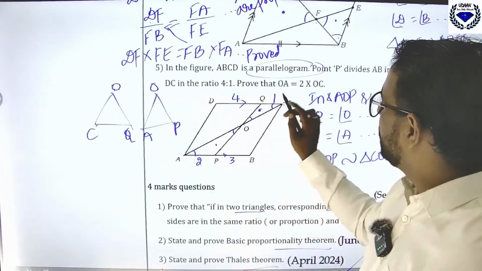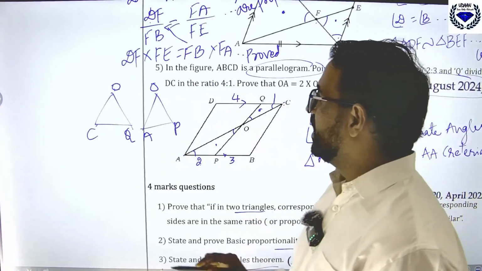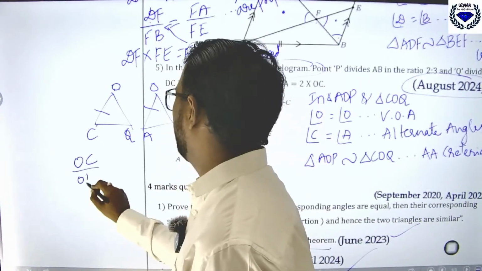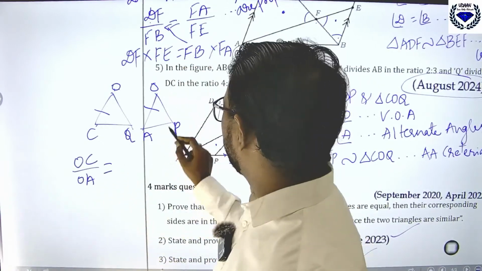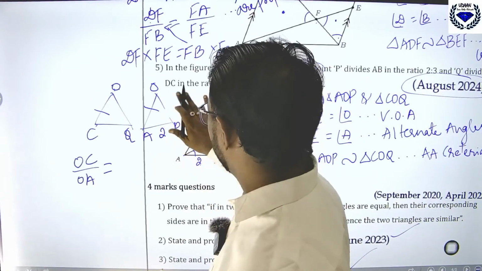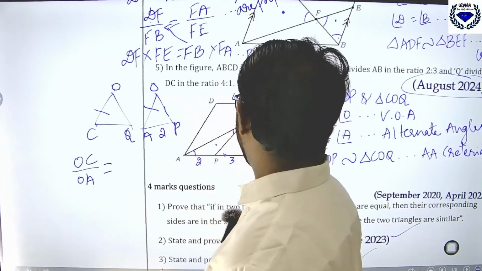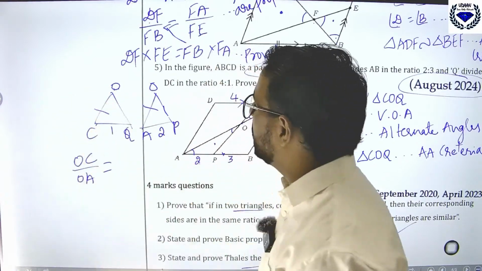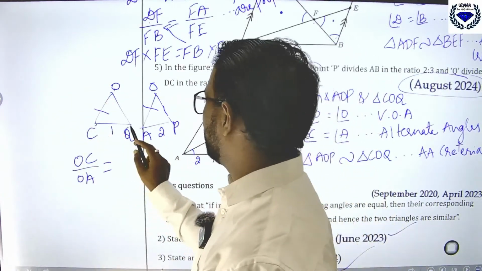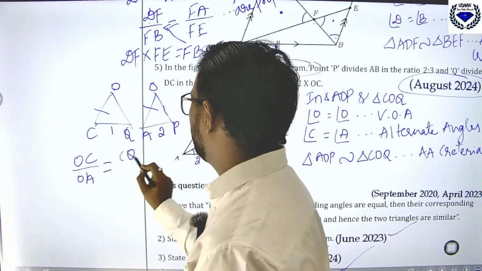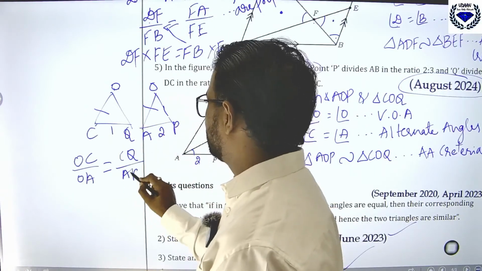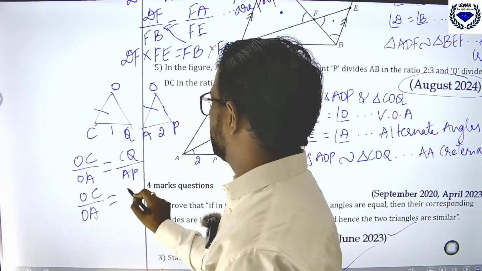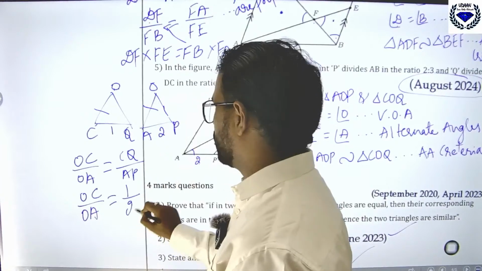Now try to write. We need OA and OC. So OC by OA equals, we know AP is 2 and QC is 1. So OC by OA equals CQ by AP, which is 1 by 2.